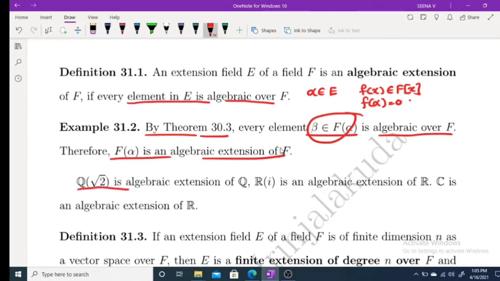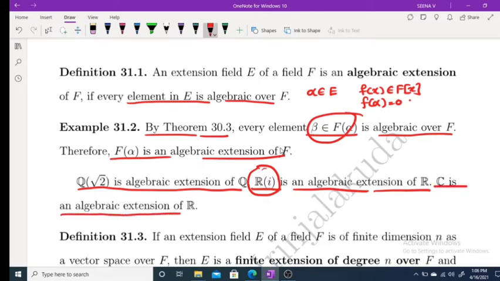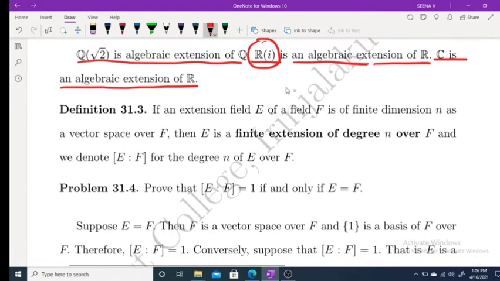Q(root 2) is an algebraic extension of Q. R(i) is an algebraic extension of R. R(i) is an algebraic extension of R and R(i) is isomorphic to C implies C is an algebraic extension of R. Okay. Now, next is finite extension.